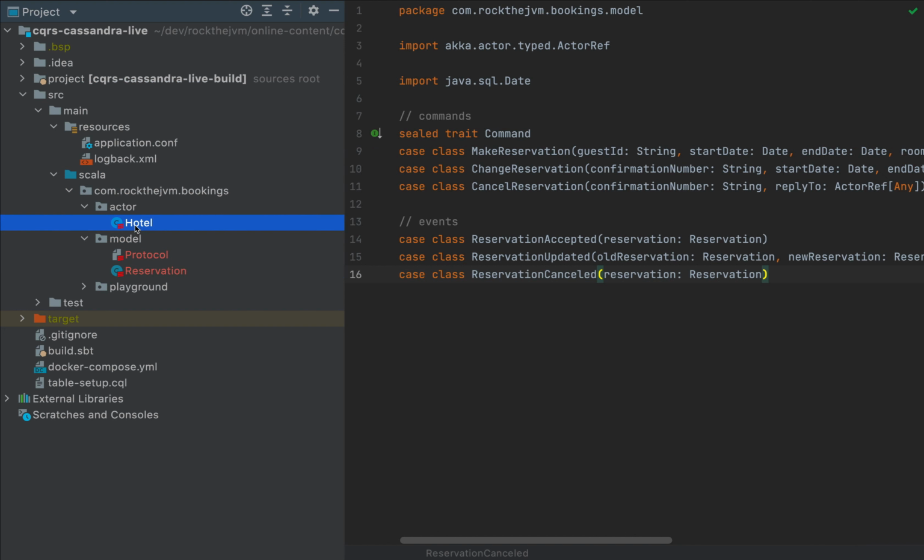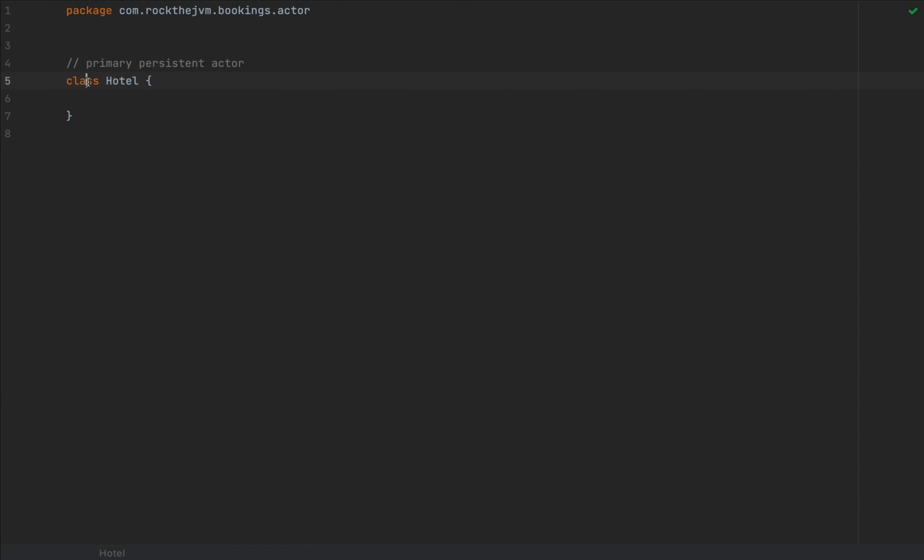Now, let's go back to the hotel actor and let's design that. Now, we made this hotel a class, but technically this class is never instantiated because an actor of type hotel is actually spun up by Akka, and it's defined in terms of its behavior. So I'm going to turn this class into an object which will only contain some quote-unquote static fields and methods.